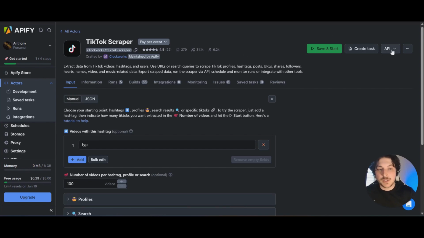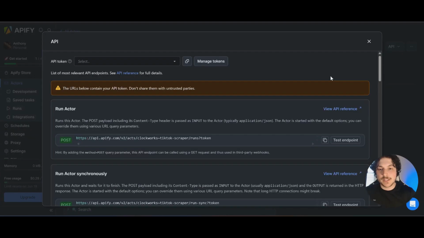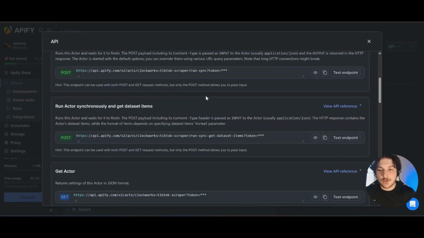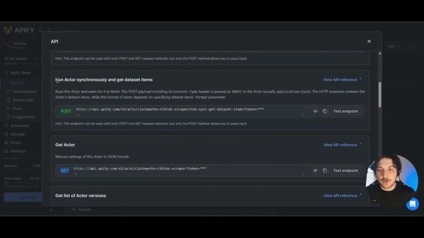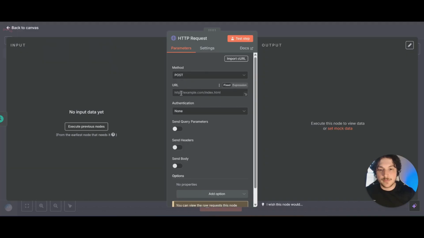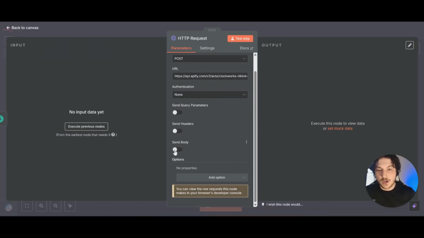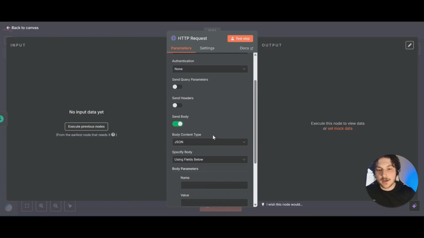All we want to do is come over to API, go to API endpoints, and then scroll down until you see this one right here, run actor synchronously and get data set items. All you want to do is copy, come back over to the workflow, and we're going to paste that URL. Then we want to scroll down, toggle on this send body right here.